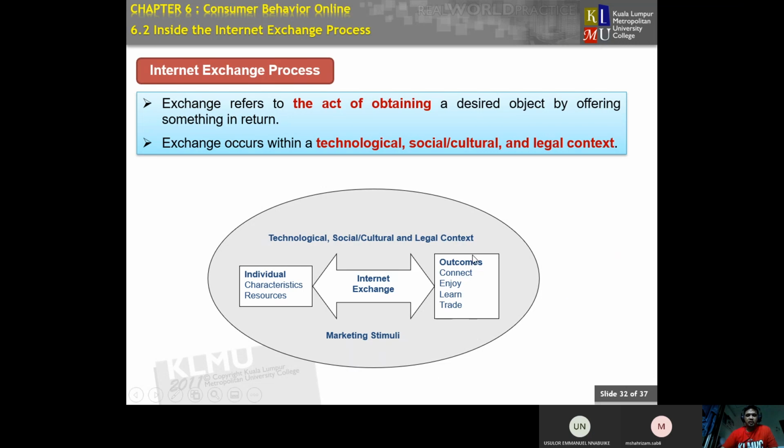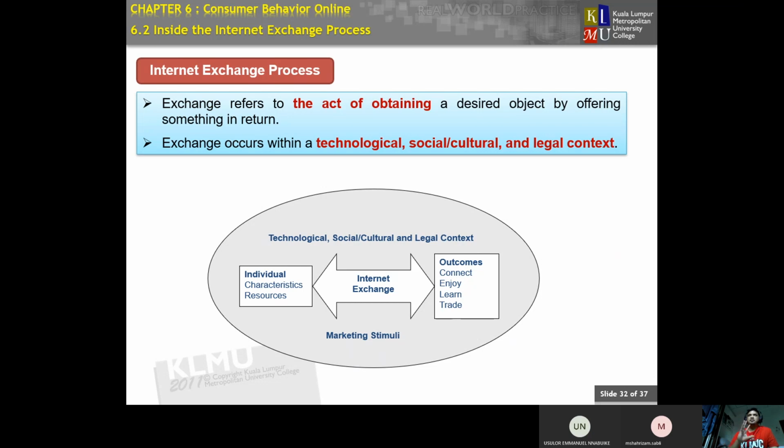And then the outcome: what do you expect when you share the information? Can it connect to other people? Can it be enjoyment? Can it be learning? And can the information be traded to another person? So this is the way of the internet exchange process.